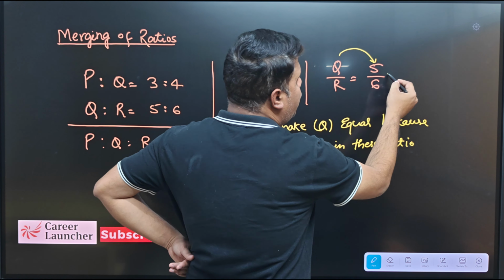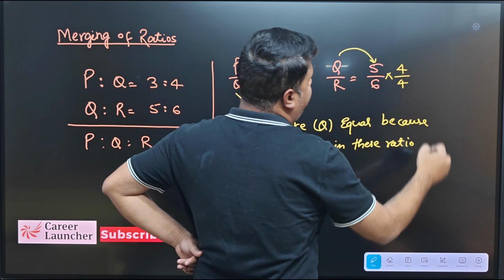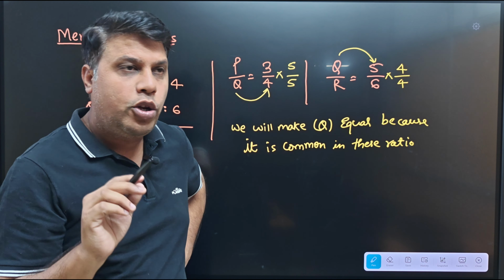And similarly I should multiply this ratio by 4 and 4, right? 4 in the numerator, 4 in the denominator.